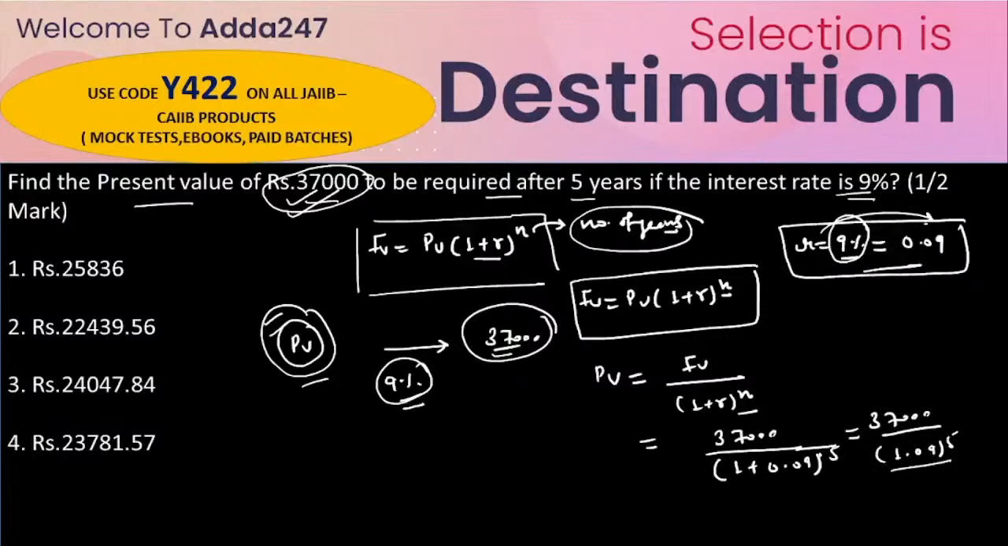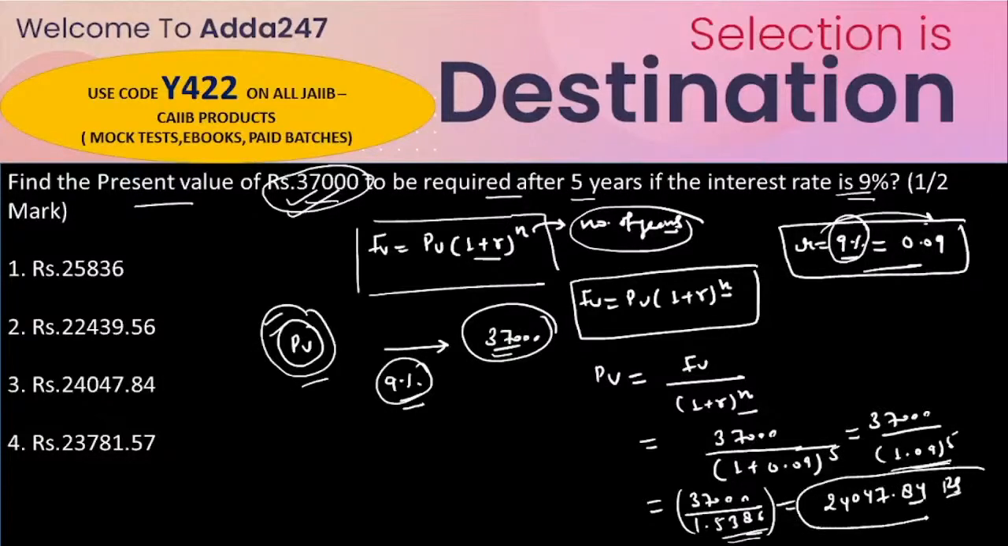So you have to calculate in the calculator 1.09 to the power 5. Solve it in your calculator and just tell me the value of this. Look, let me calculate this. So this would be equal to 1.5386. Fine. And now just solve this equation: 37,000 divided by 1.5386. So the answer would be 24,047.84 rupees, isn't it?